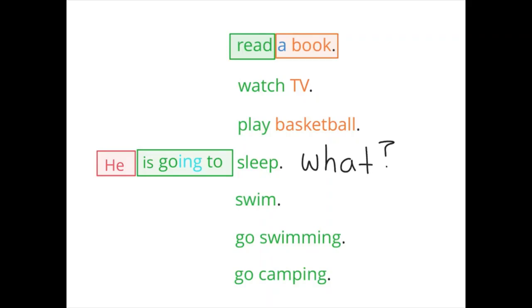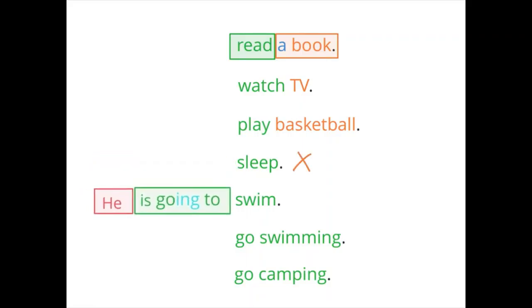We might want to know where is he going to sleep, but the answer to where is answered in a prepositional phrase. So we could say he is going to sleep in his bed, or he is going to sleep in a sleeping bag. But we could just say he is going to sleep, and then we do not have an object at the end of that.